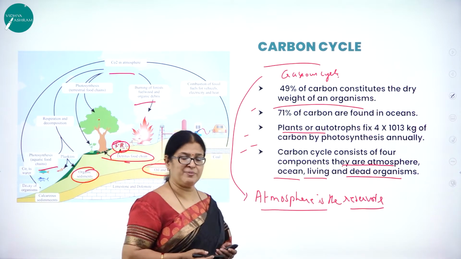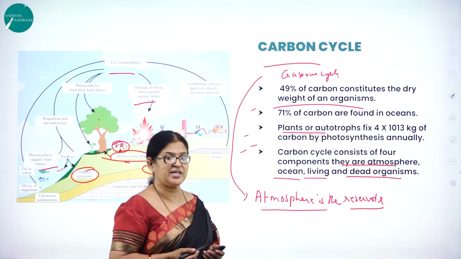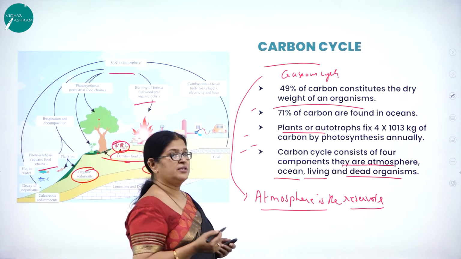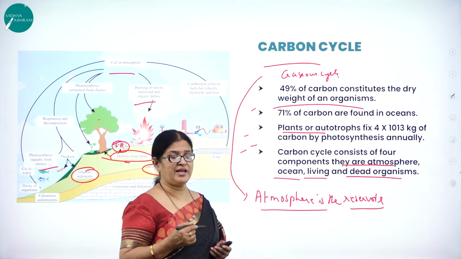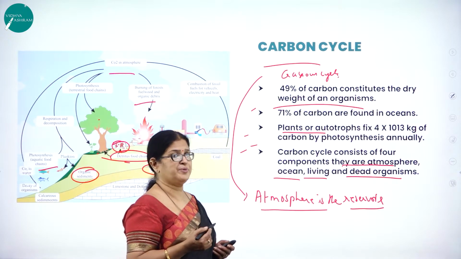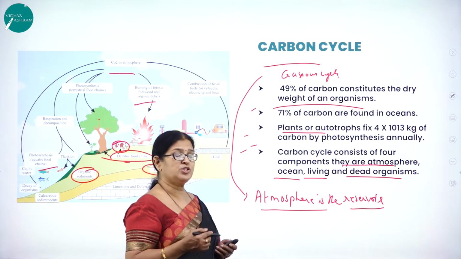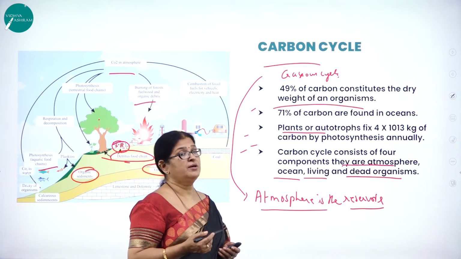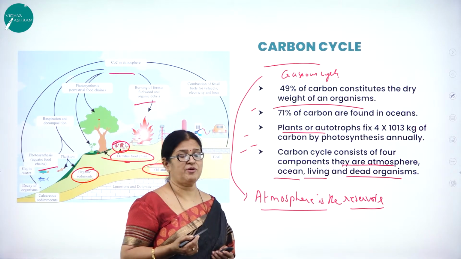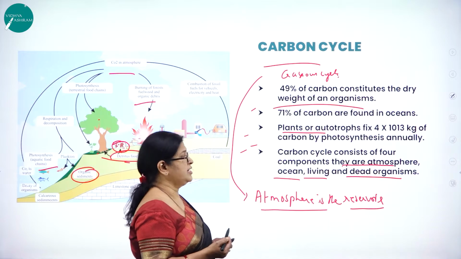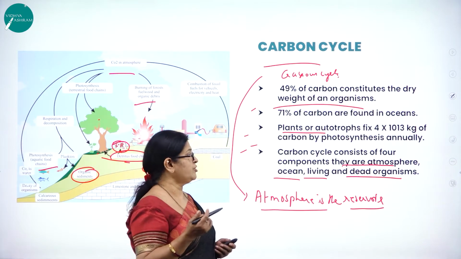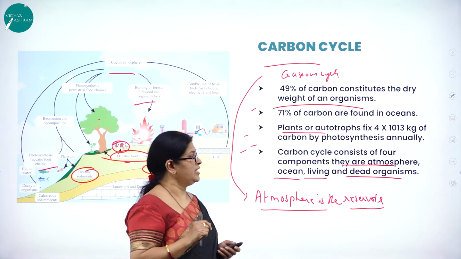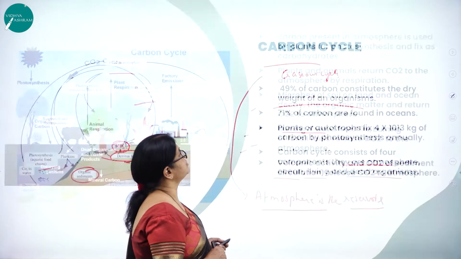Moving on, the carbon cycle is one of the very important gaseous cycles, where the atmosphere is the reservoir, and the dry weight of an organism consists of 49% carbon, whereas the ocean consists of 71% carbon, and plants and autotrophs use the maximum carbon for photosynthesis.